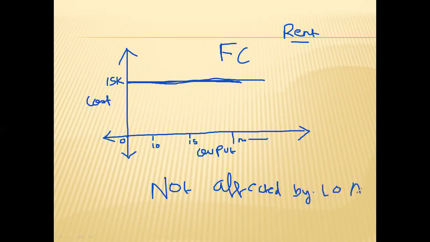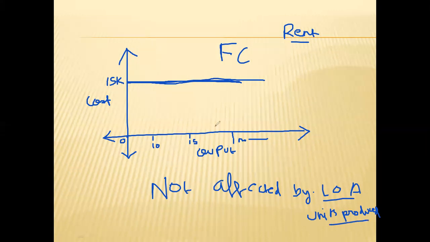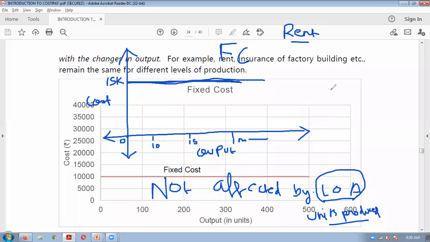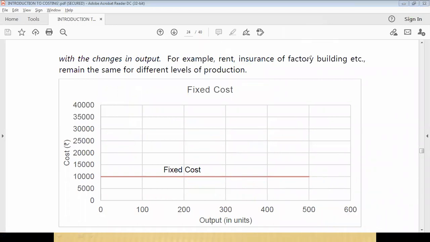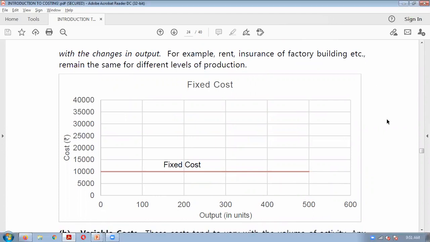Level of activity, in simple terms, means units produced. Such costs which are not affected by units produced or level of activity are known as fixed cost. Important examples which we have seen are the rent, insurance expenses, etc., which we will have to pay irrespective of whether you produce or not.